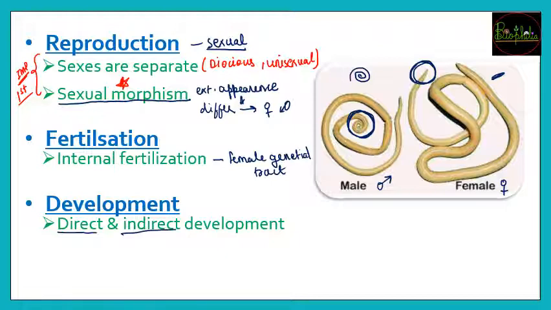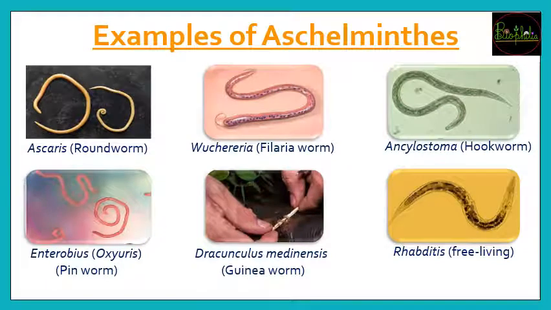But अगर indirect development है, यानी there will be larval formation and this larva is going to look different than the parent body. So if it looks different than the parent body, that means it is going to be indirect development or called as larval stages, or if it looks like the smaller version of parent, then it will be the direct development. Now here let's see some examples of Aschelminthes.